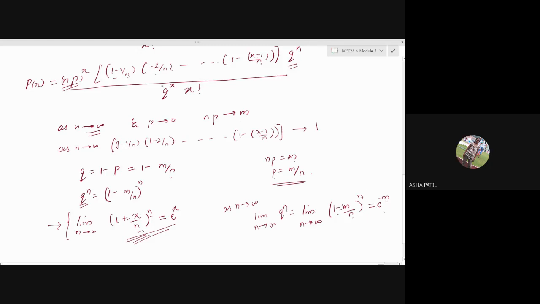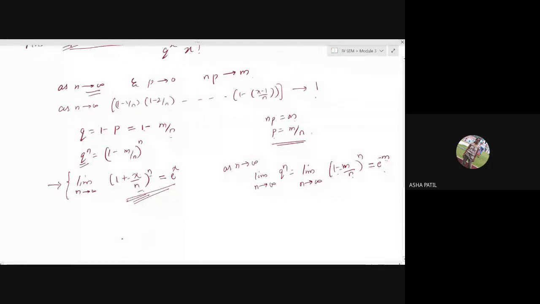This bracket term we have got as 1. And the first term, np raised to x, np will be written as m. Then q raised to x: q is 1 minus m by n, so 1 minus m by n raised to x. What happens as n tends to infinity?